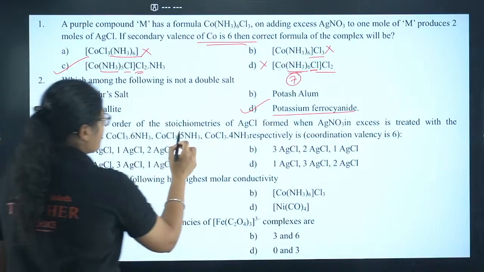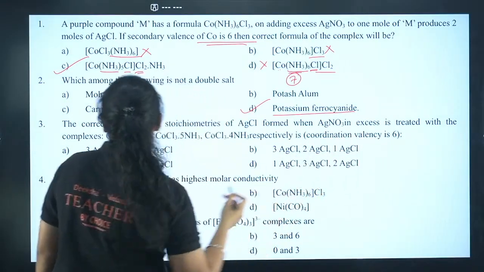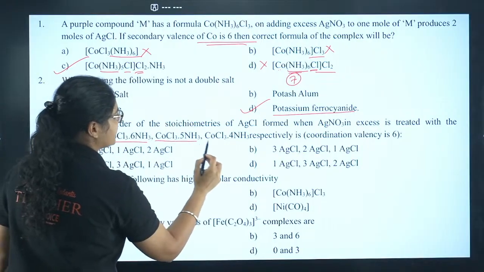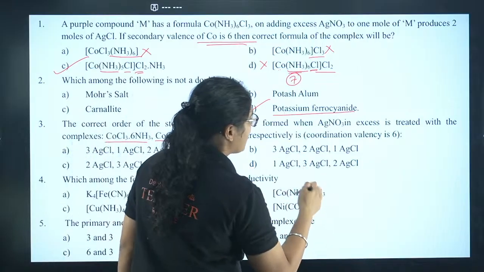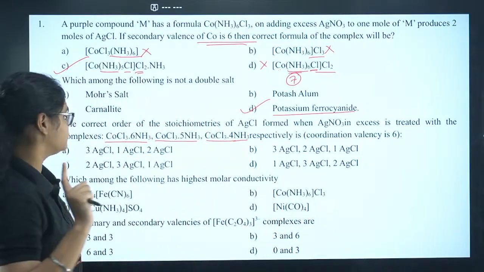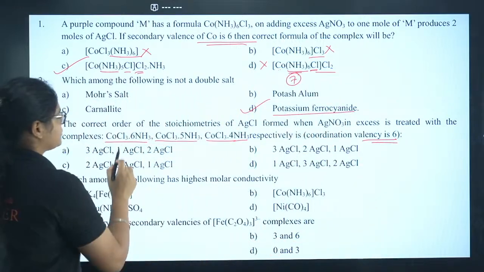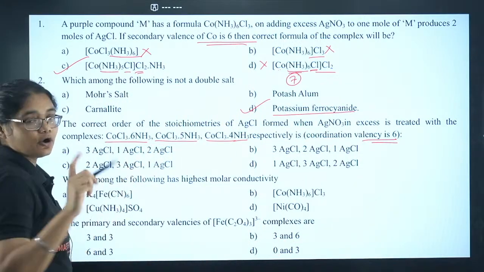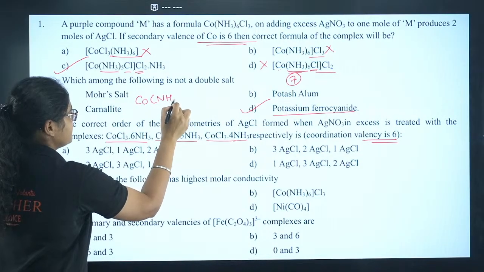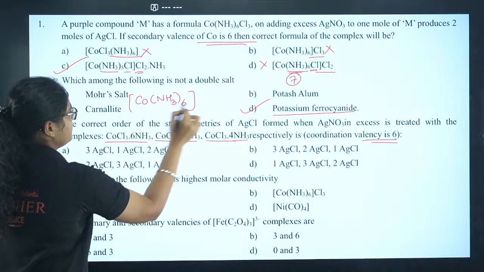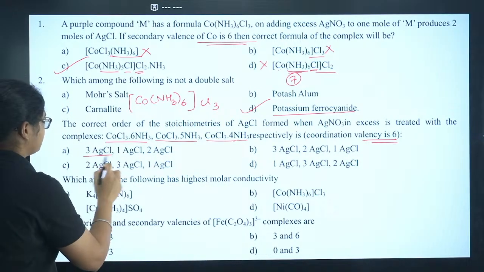Next question. The correct order of the stoichiometries of AgCl formed when AgNO3 in excess is treated with the complexes. So these are the complexes, okay? And with this you are adding AgNO3. So in what ratio will AgCl be produced? The coordination valency is 6 here. So if you see the first one, CoCl3·6NH3, the formula can be like this: you can have 6NH3 inside and Cl3 outside. So that will give you 3 moles of AgCl.